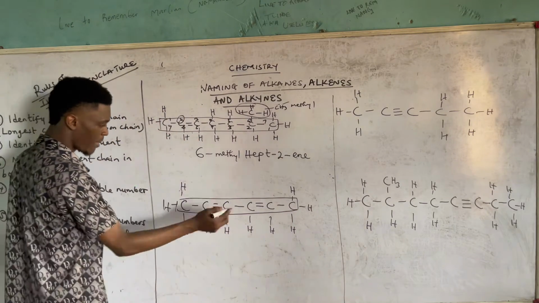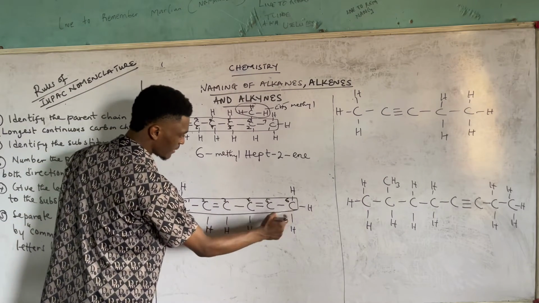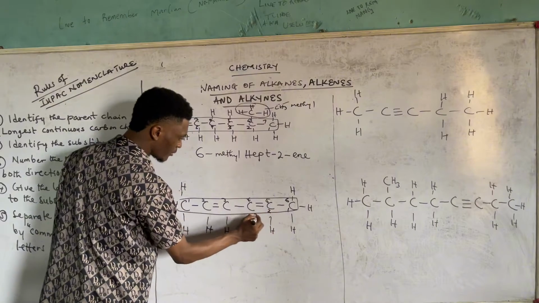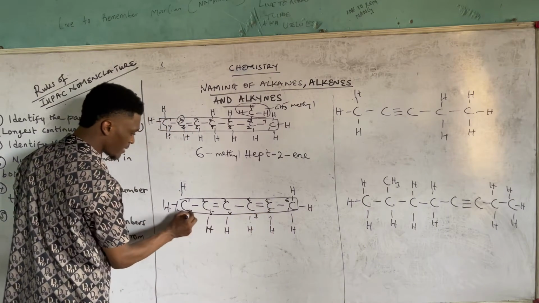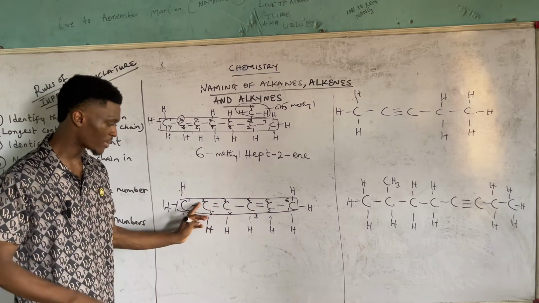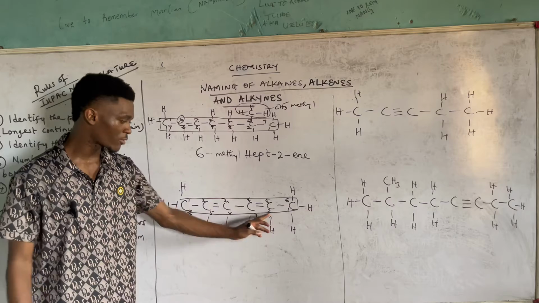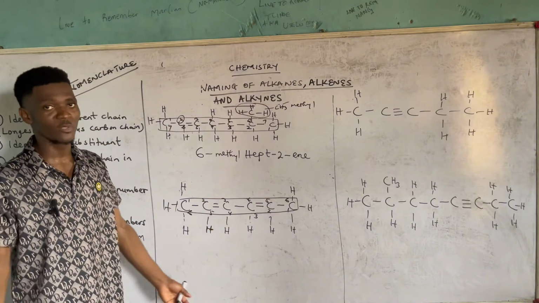And of course, when you number forward and backward, 1, 2, 3, 4, 5, 6. Then backward, 1, 2, 3, 4, 5, 6. Now going forward, looking at the carbons that are connected by the double bonds, is 2, 3, that's the first, and the second is 4, 5. Backward is also 2, 3, 4, 5. So we can go with any of the directions.